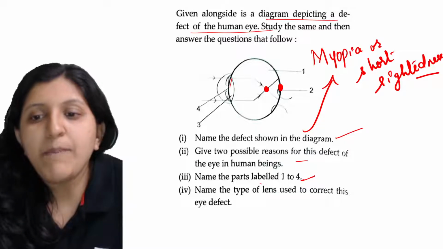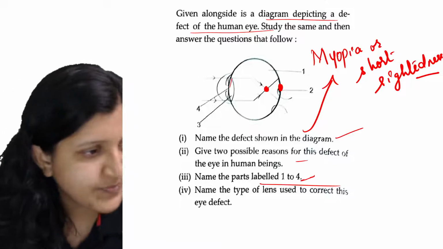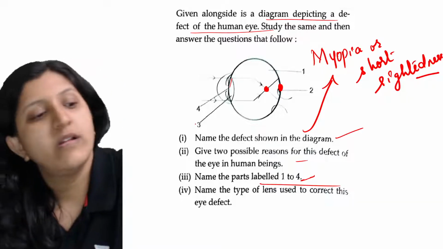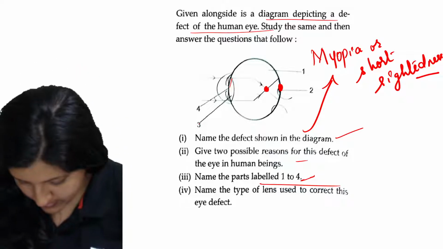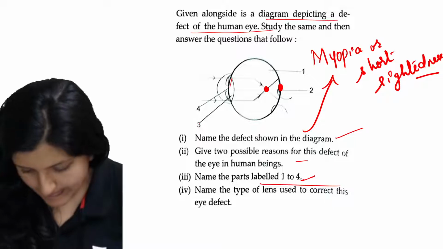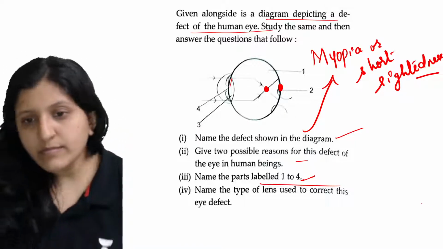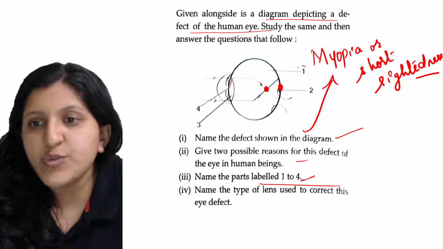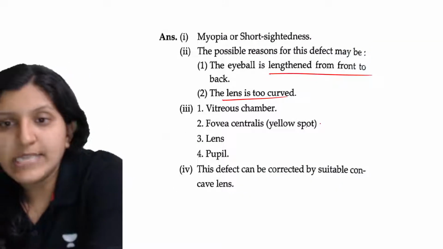Okay, so name the parts labeled 1 to 4. So what are those parts labeled 1 to 4? Yeah, so here this is one which can be vitreous humor, but let's see what exactly.